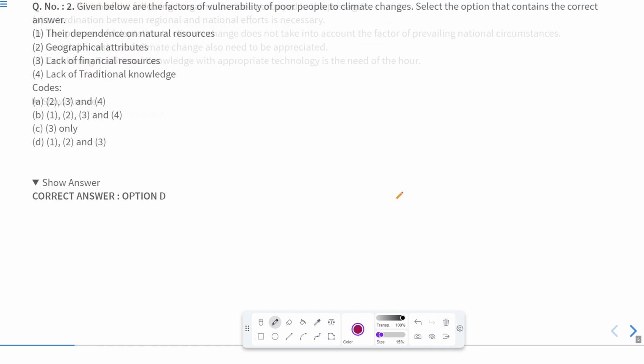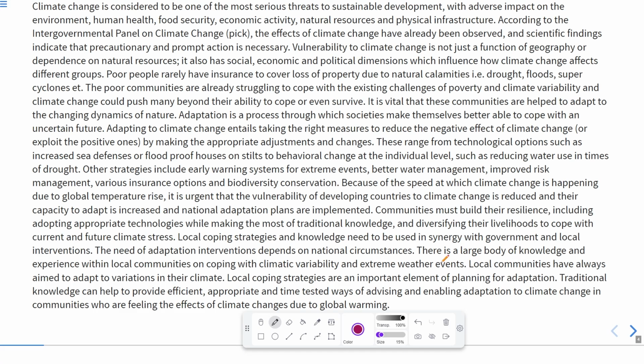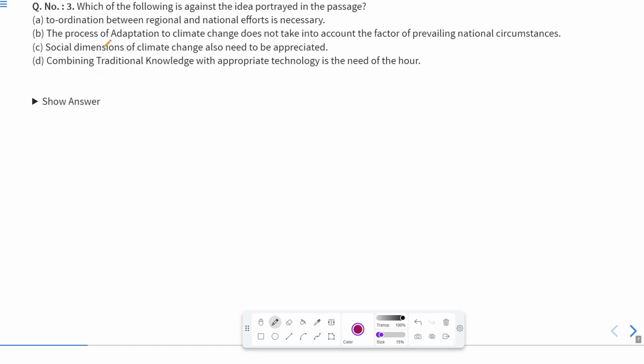Coordination between regional and national efforts, when it has been said about the synergy of government with the locals, as you can see over here, that local coping strategy and knowledge need to be used in synergy with the government with local interventions. And traditional knowledge can help provide efficient, time-tested advice on adaptation to climate change, for communities now feeling the effects of changes due to global warming. So these two lines prove that yes, these are the ideas, but B, this is not actually.